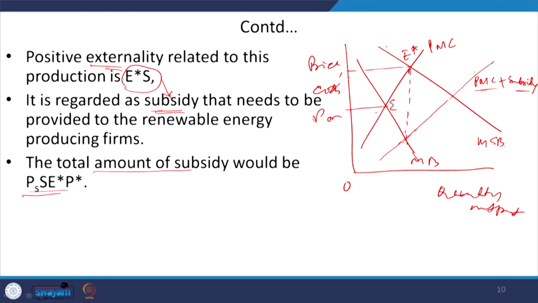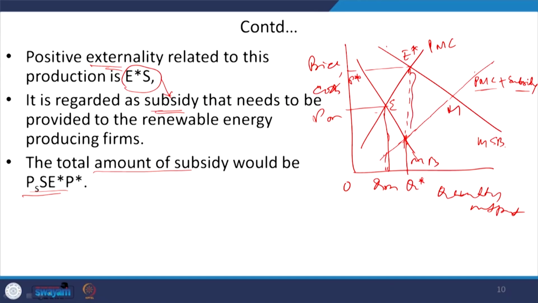Now, it is known as the P star level of price. Okay. Initially, this is QM and this is Q star.